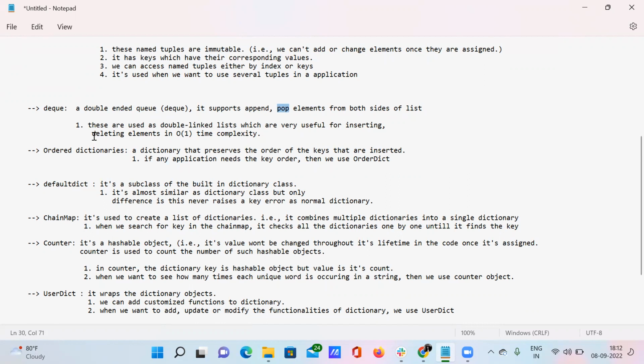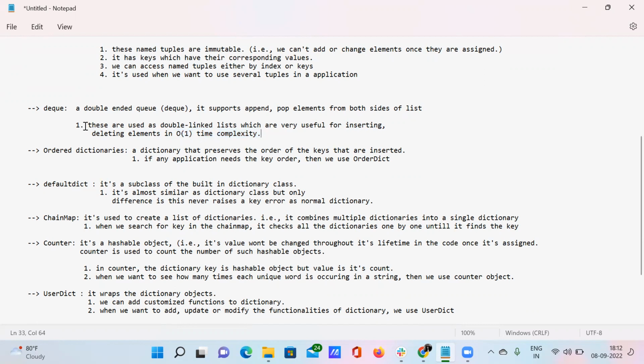Okay, so just look at this property here. These are used as doubly linked lists, which are very useful for inserting and deleting elements in big O time complexity. I'll explain this entire concept of time complexity later, but for now just keep it as it is.